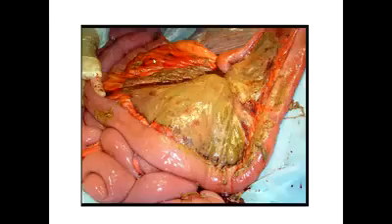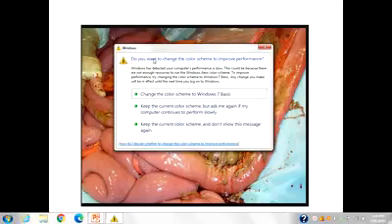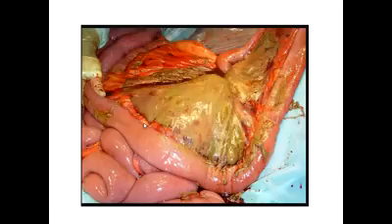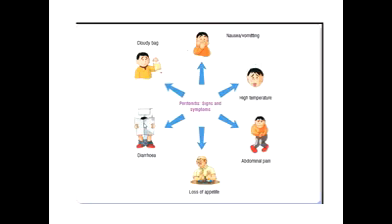So look at this picture. This is one of the complications of peritonitis leading to adhesive bowel obstruction, multiple adhesions. So patients, peritonitis signs and symptoms.